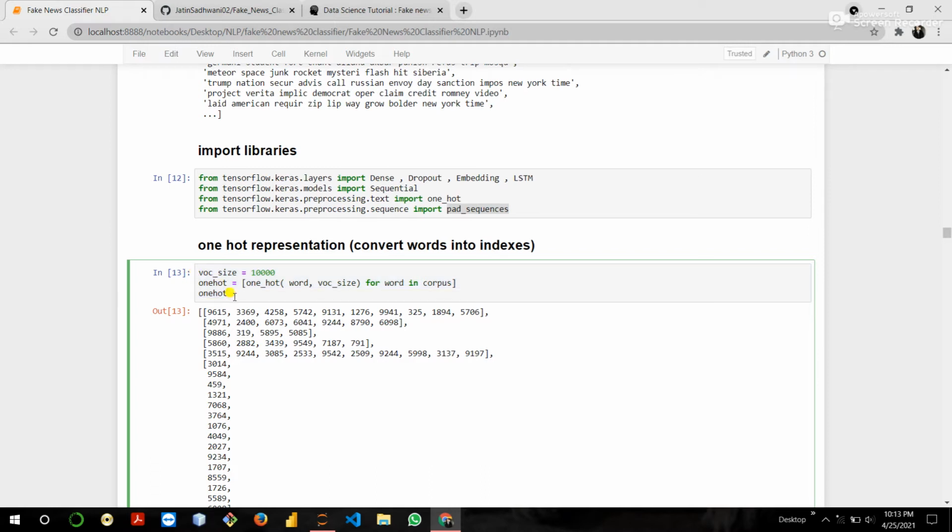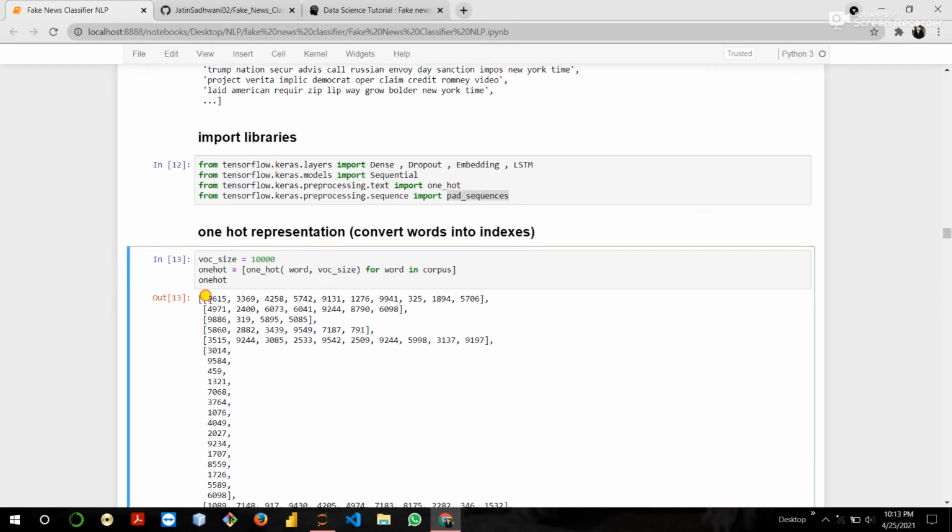Numerical data means if we have a dictionary of 10,000 words, and the word go has index 5,000 in the dictionary, then go converts into 5,000, and the same for all words. So it converts words into indexes.